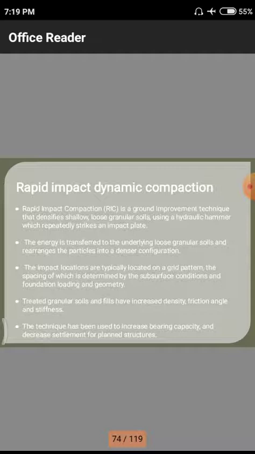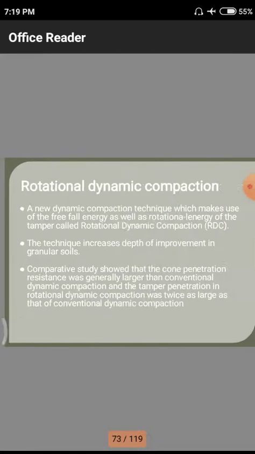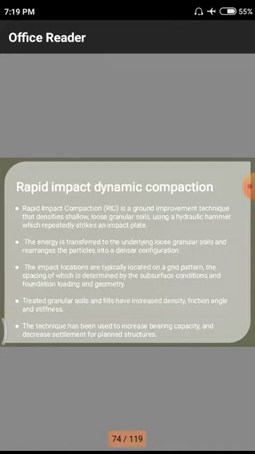And the third one, the impact locations are typically located in a grid pattern. That means the total soil we have, we need to mark it as grids. If it is a rectangular shape, we have length and breadth. We need to divide the total length and breadth into n number of parts. In each and every part we have to use it as a grid. That means we need to apply these forces in each grid, so that the total land will be densified in a proper manner.